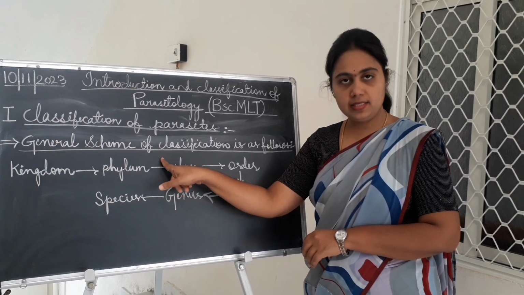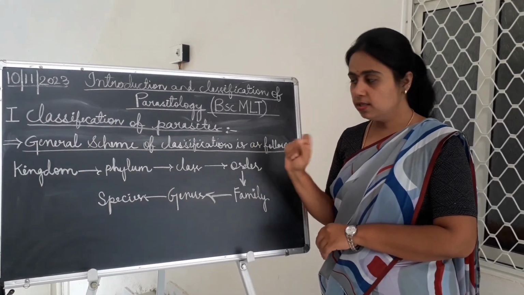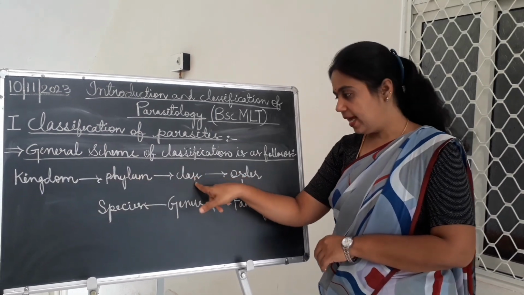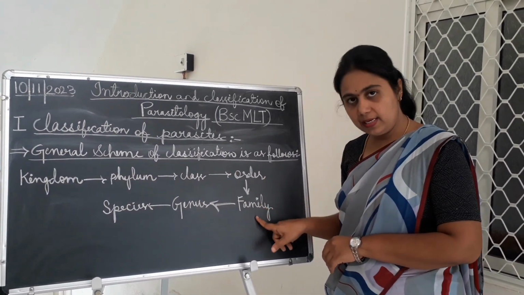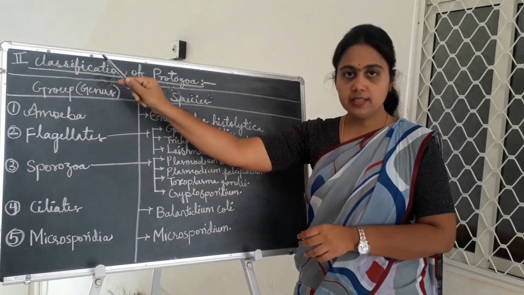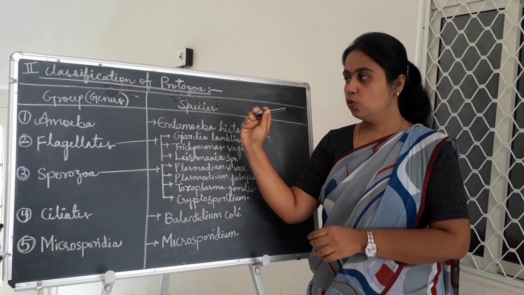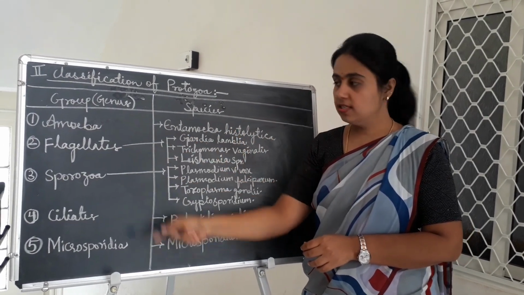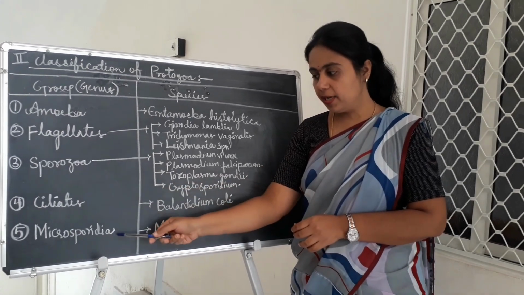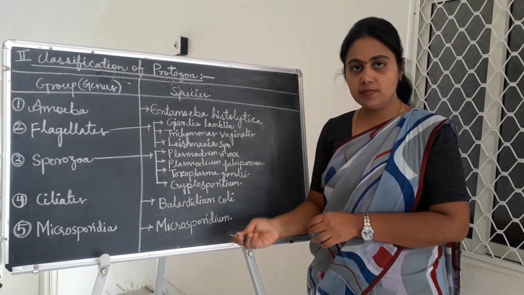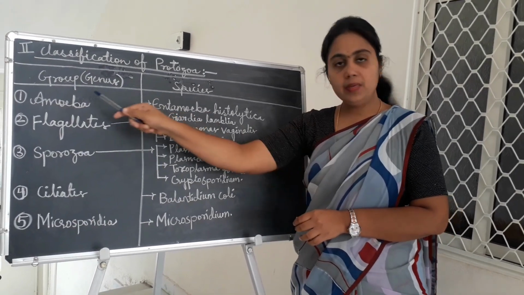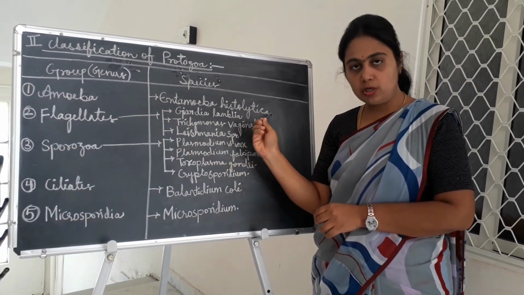So let us see the general scheme of classification: kingdom, phylum, class, order, family, genus and species. Now let us see the classification of protozoa. These are the groups: amoeba, flagellates, sporozoa, ciliates and microsporidia, and these are the species we are going to study in parasitology. In amoeba, we will study Entamoeba histolytica.